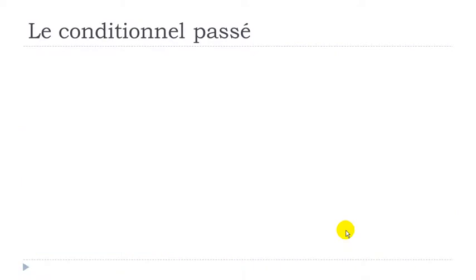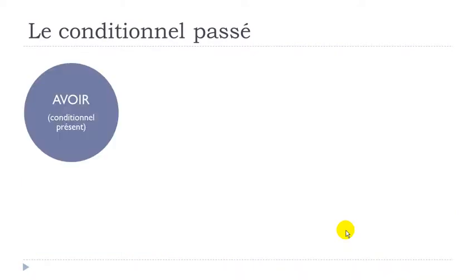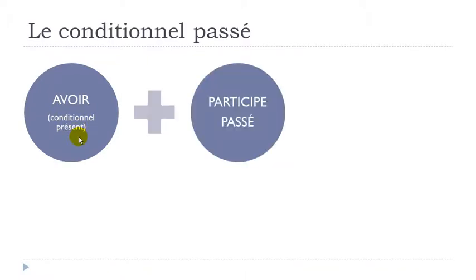So if you want to construct this conditionnel passé form, you will first have to use avoir, but avoir should be at the conditionnel présent form. Then you will put after it the participe passé form that we saw previously when we introduced the passé composé, because that's the second part we use for the passé composé as well.